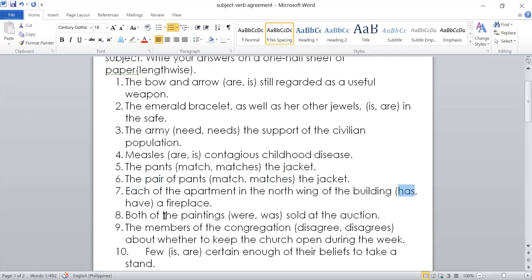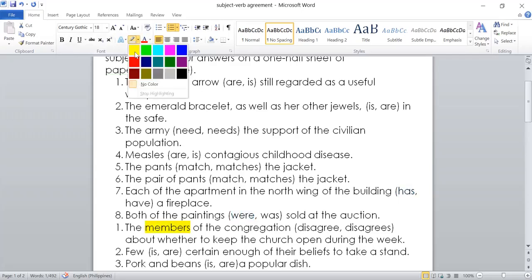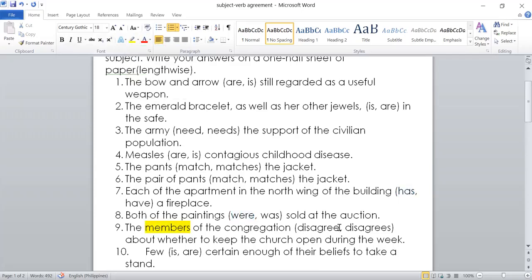Number 8, both of the paintings. For subjects that start with both or several, few, these are all plural pronouns. Therefore, it would entail a plural verb, were. So both and were. Number 9, the members of the congregation. Here the subject is members, so the verb would be disagree. Members is plural, therefore the verb would be plural.